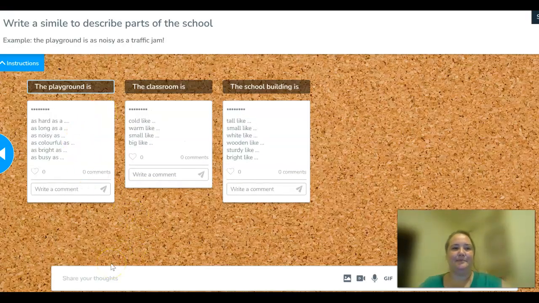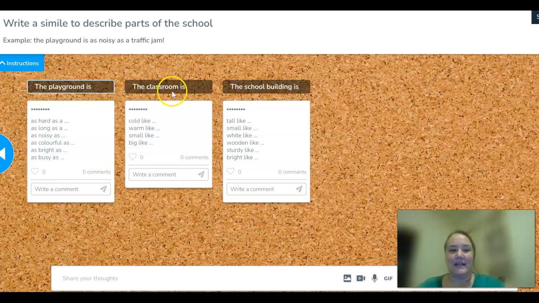We can have a look here. Write a simile to describe parts of the school. So for example, the playground is as noisy as a traffic jam. So here's some about the playground. The playground is as hard as a... So you've got to think, is your playground hard or long or noisy or colourful or bright or busy? And then think of something else that is also one of those things. So I might say the playground is as colourful as... and then I've got to think of something else really colourful. A rainbow. So I could say it's as colourful as a rainbow.